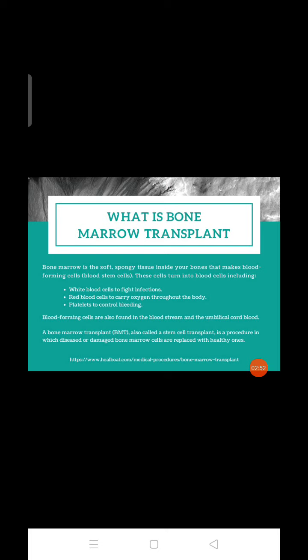A bone marrow transplantation is also called a stem cell transplantation. It is a procedure in which diseased or damaged bone marrow cells are replaced with healthy ones. In this procedure, we replace the bone marrow cells with healthy ones, because if the blood forming there produces cancer cells, it is better to change that productivity.